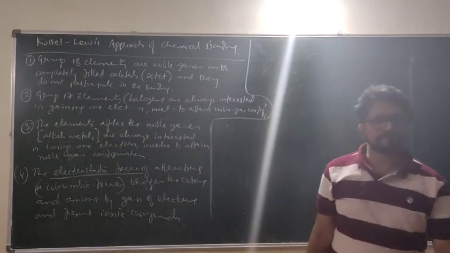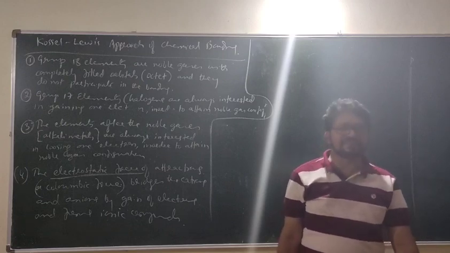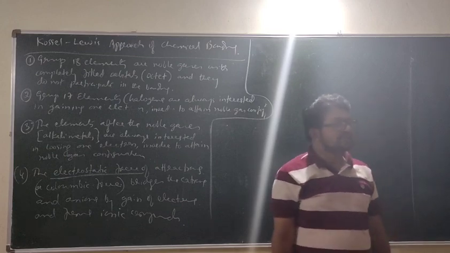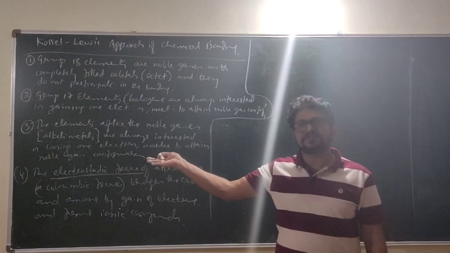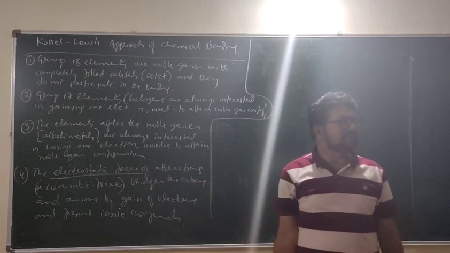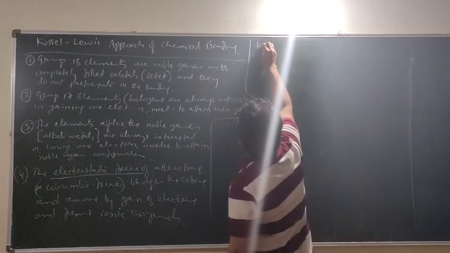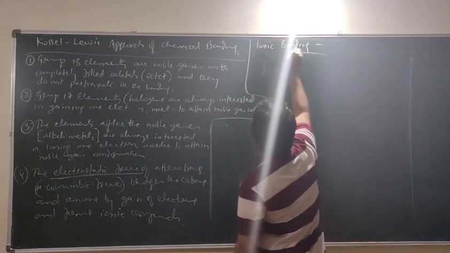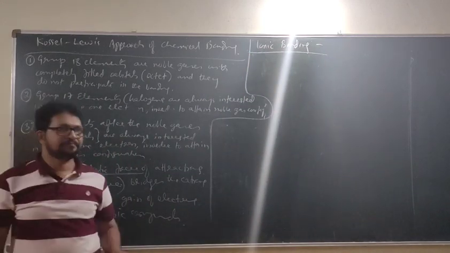Okay, look here. Let us take some examples. Examples of what? Formation of ionic compounds. So, I give a heading now, ionic bonding. What is ionic bonding?